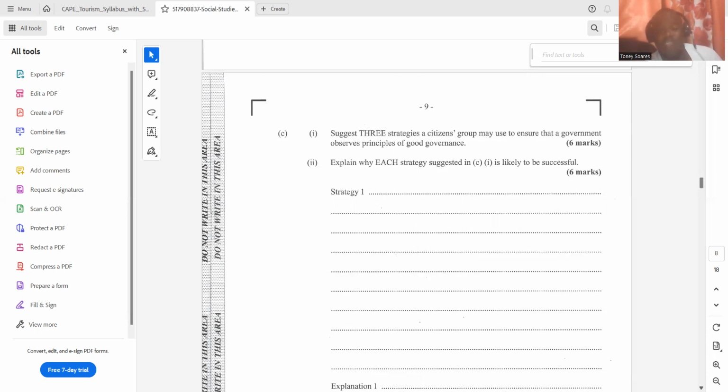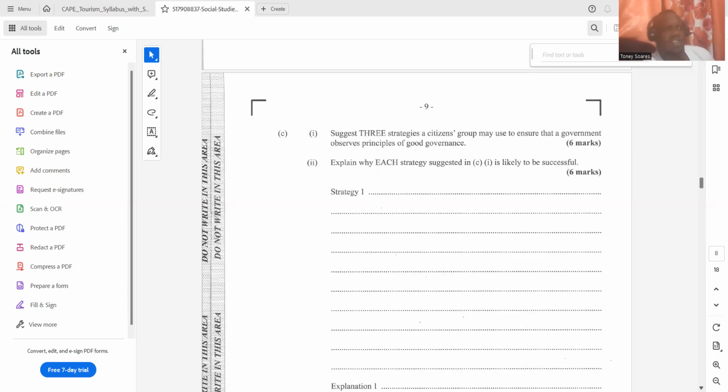Good. Another thing that a citizens group may use or could do to ensure that a government observes principles of good governance is to highlight these things, whether good or bad. So if the government is doing something that doesn't go with the principle of good governance, they could highlight these things on social media, because social media is a very powerful and effective tool of communication.